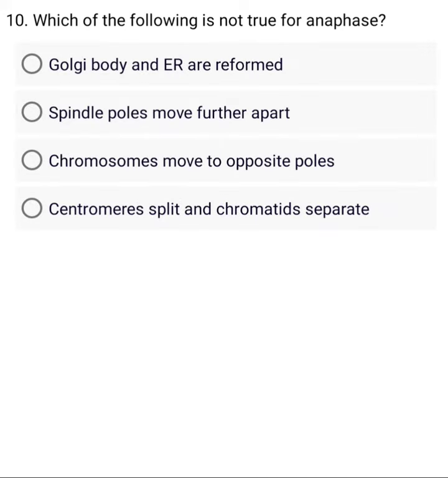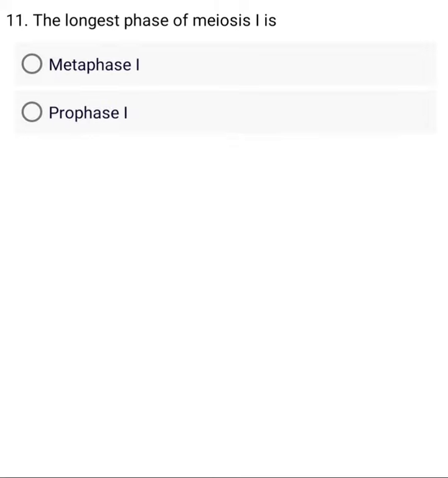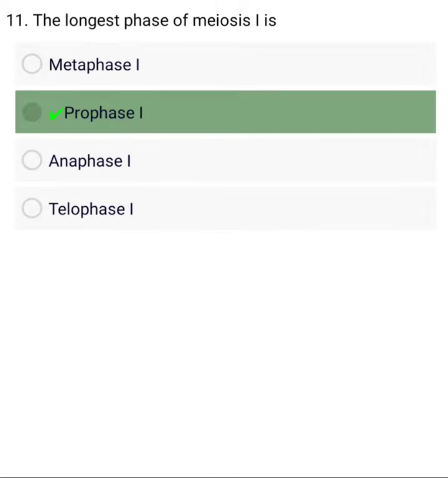A. Golgi body and are formed. B. The longest phase of meiosis I is A. Metaphase I. B. Prophase.